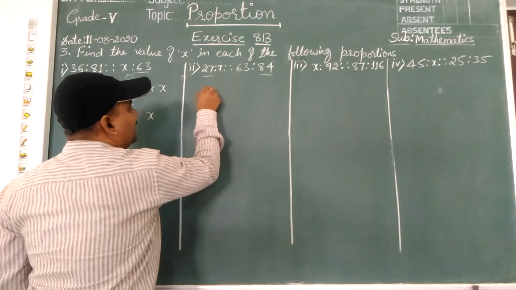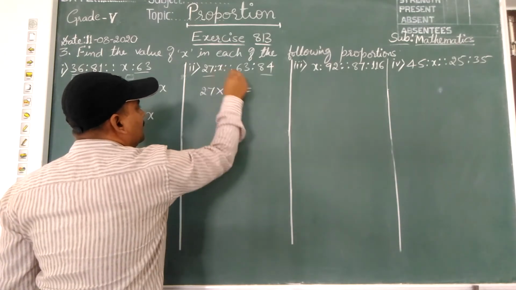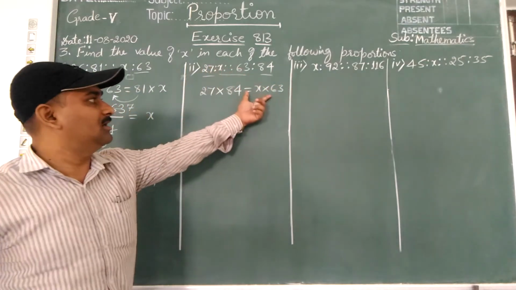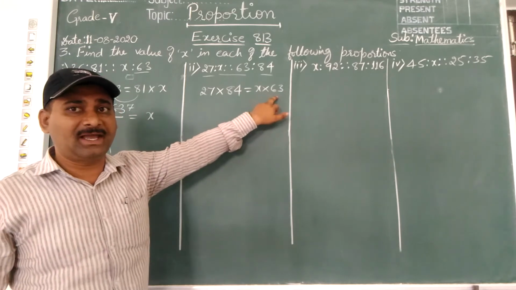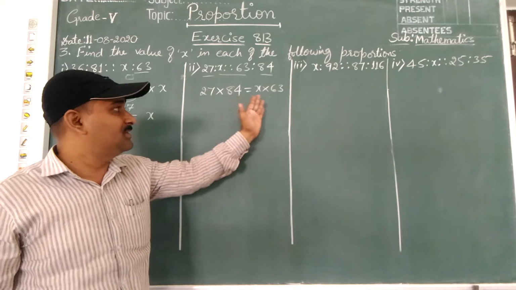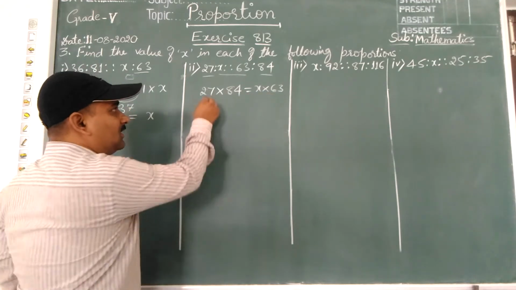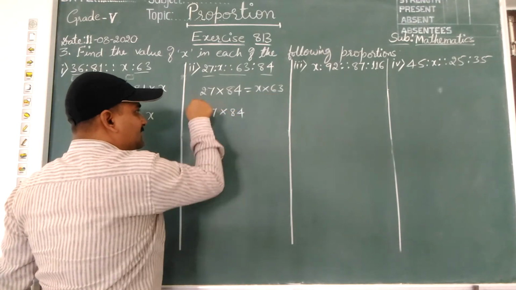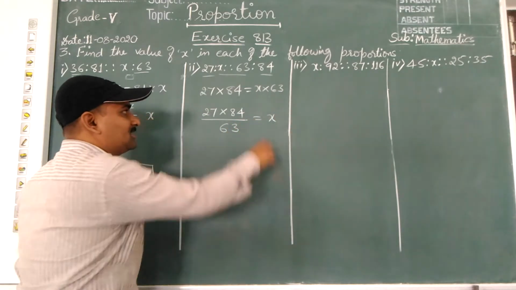Product of extremes, 27 into 84, equal to x into 63, product of means, product of middle terms. Same step, children, as we have done. Again 63, when I take it to the left side, which is now the right side, will come to the denominator here. Keep this as it is. I will take this 63 to this side, it will come to the denominator, x kept as it is.